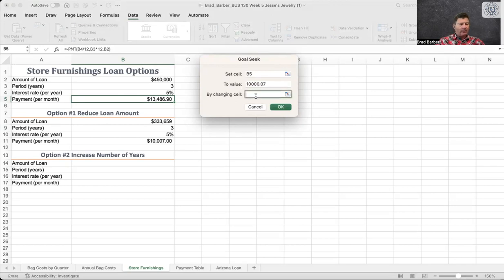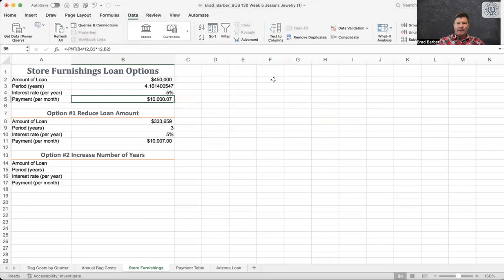But this time we want to change the number of years. So we're going to change this one, number of years. And we hit okay, verify it. And then our years would have to go up. We'd have to increase and borrow for another year and a little over a year. So that's how they manipulate.